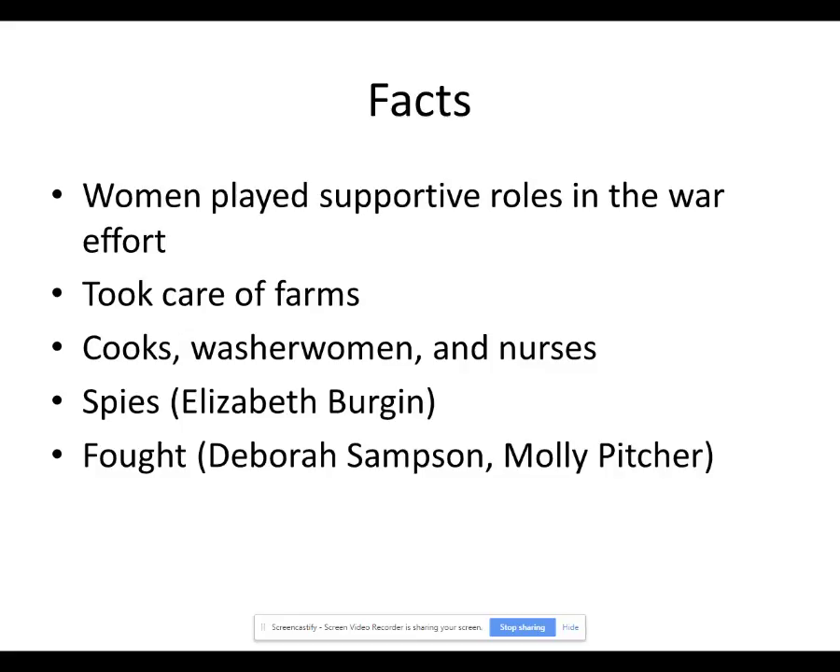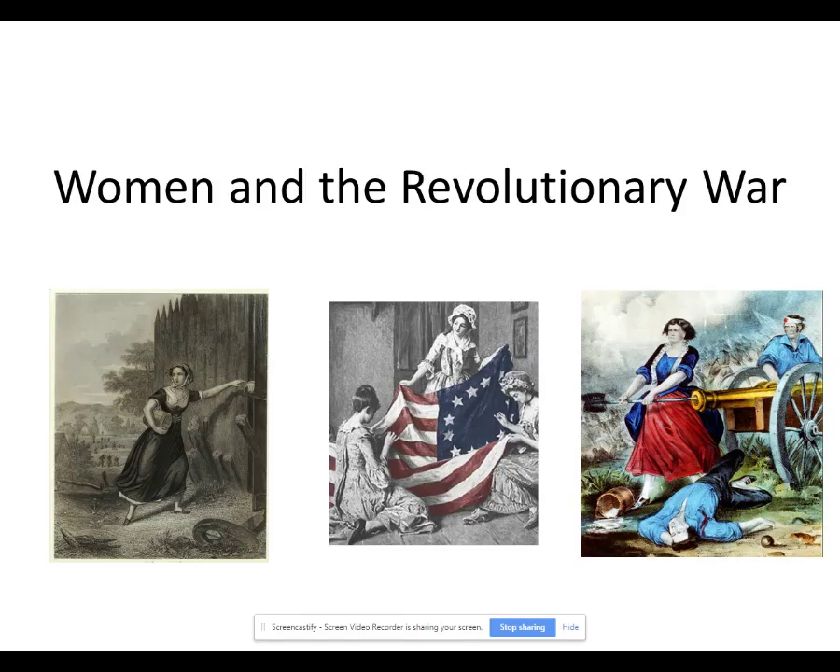A few women did fight on the battlefield. One of them was Deborah Sampson. Another one that's very famous was Mary McCauley, but she is later known as Molly Pitcher. She took her husband's place at the cannon when her husband was killed. So she stepped up when he was shot down. And you can see a picture of Molly Pitcher right here, taking over as the artilleryman in that position.